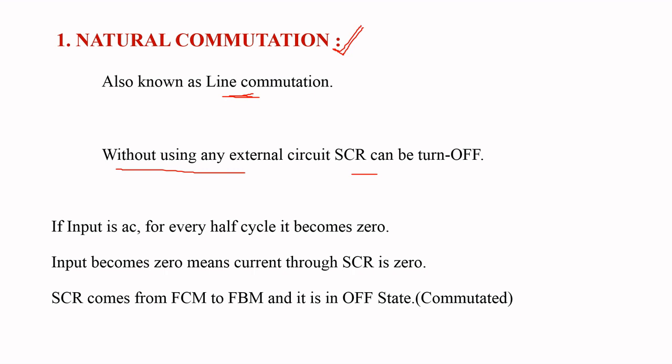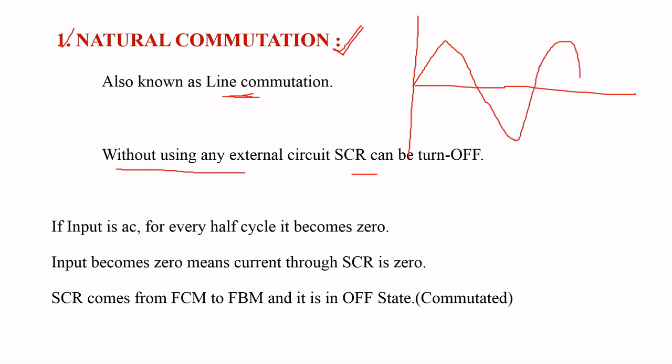The concept of natural commutation is very simple. If the input is AC, this is the waveform for AC voltage. The AC becomes 0 for every half cycle. This is the 0 and this is the ending of the first half cycle. At the ending of the first half cycle, the input becomes 0. Similarly, at the ending of the second half cycle the input becomes 0. At the ending of the third half cycle also the input becomes 0. This means for every half cycle the input becomes 0.